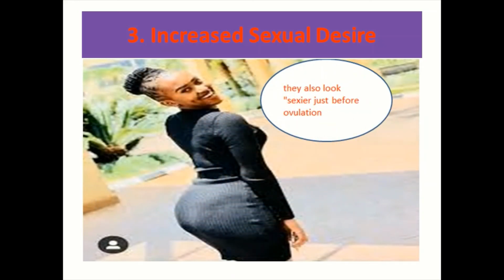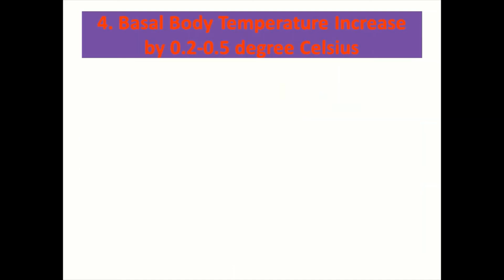So this is the other sign. That means just days before ovulation, the lady has increased desire for sexual activity, and this is another sign of ovulation. So during the time when they have increased desire, they can have sex with their husband, so that increases their chance of pregnancy.